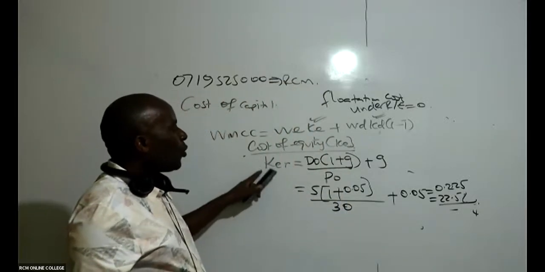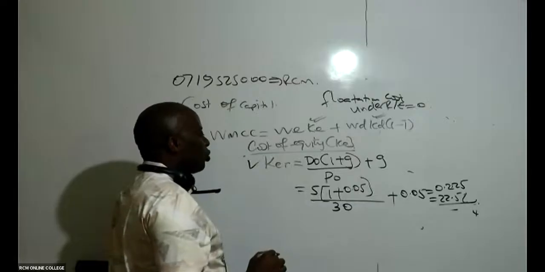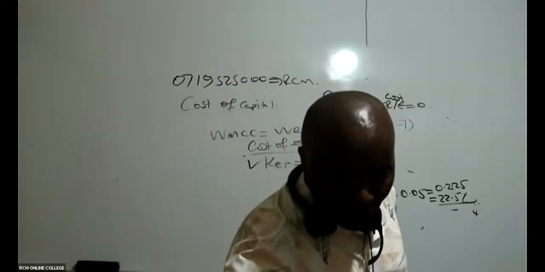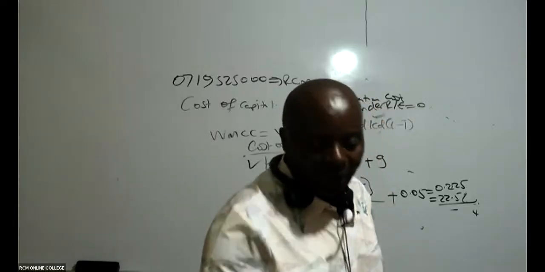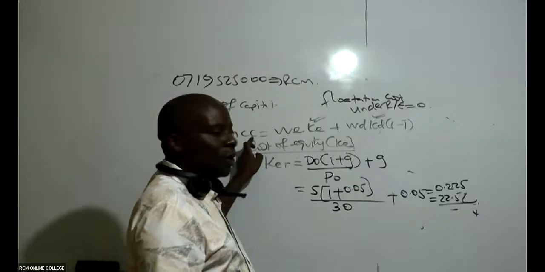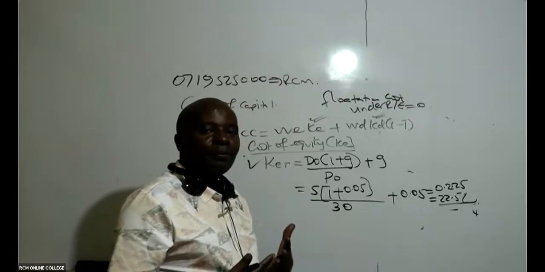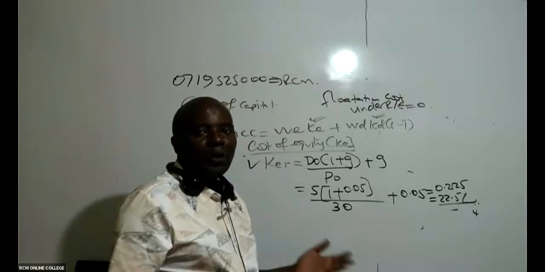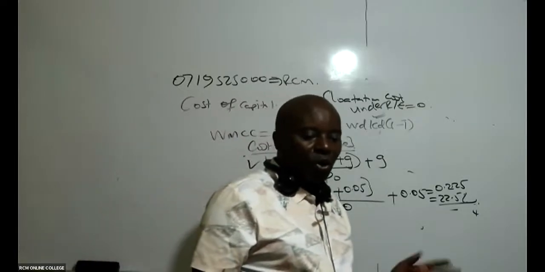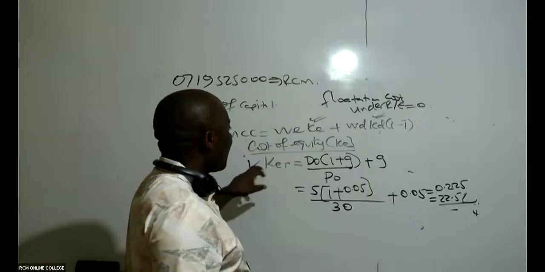So the cost of equity retained earnings, very, very important. And then I must get cost of equity, ordinary shares. So I must come here now. Remember, I'm doing this simply because I'm getting WMCC. Otherwise, if it was WACC, I would not have computed cost of equity retained earnings. I would have straight away gotten cost of equity, ordinary shares only. But because it is weighted marginal cost, the two of them are relevant.